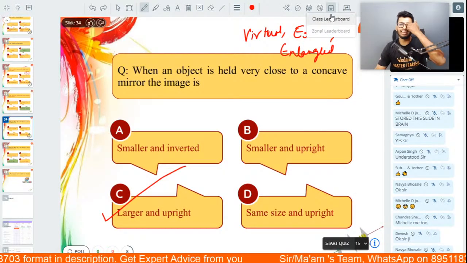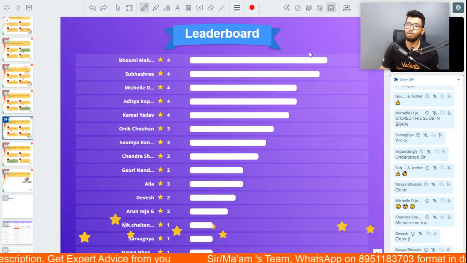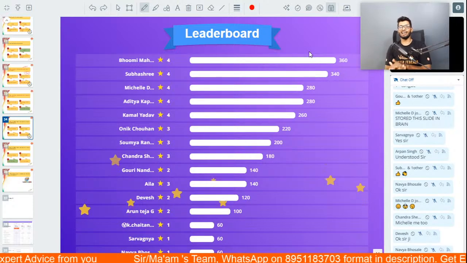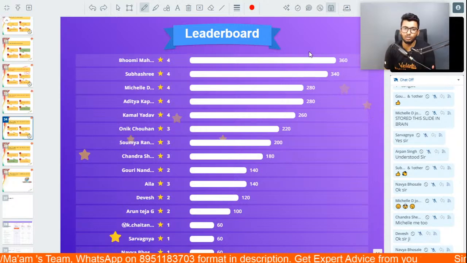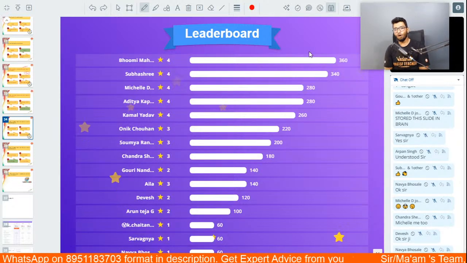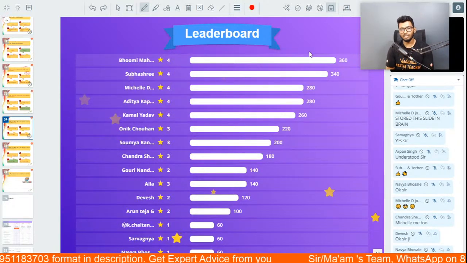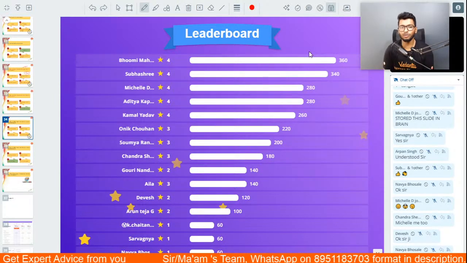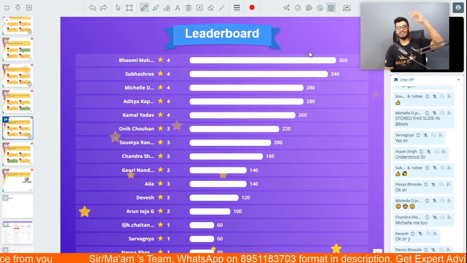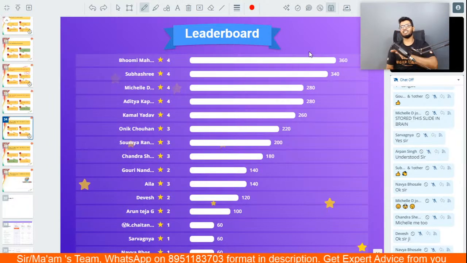Let's go. The leaderboard is this. Bhumi with the first position with 360 points, followed by Subhashri with 340, followed by Michelle and Aditya with 280, followed by Kamal with 260, Onik with 220, Soumya with 200, Chandra with 180, Gauri and Alia with 140, Devesh with 120, Arun with 100, Chaitanya, Sarvagnya and Navya with 60 points.